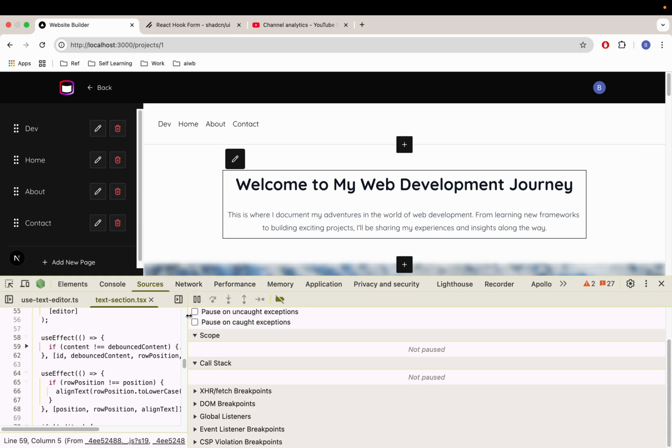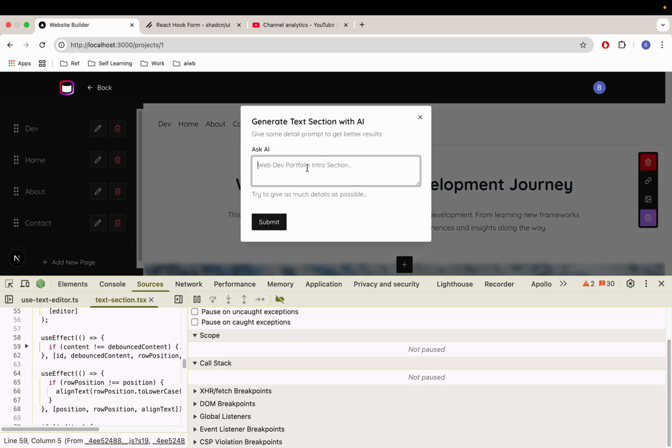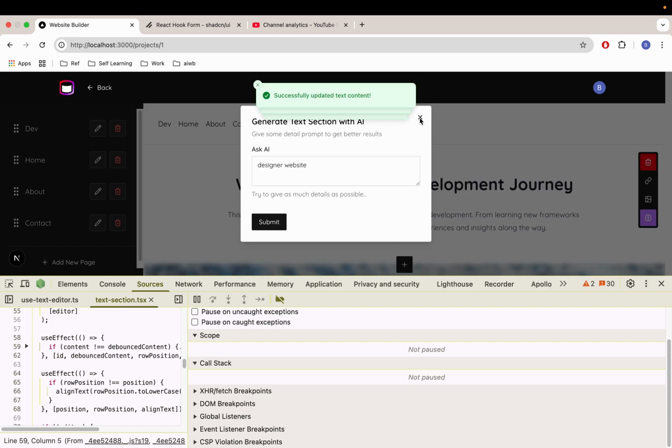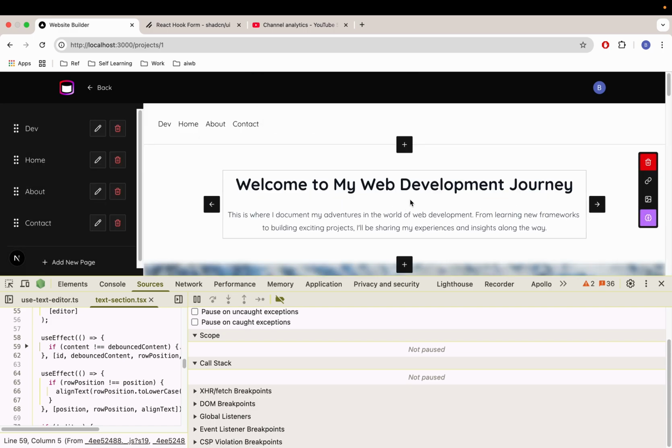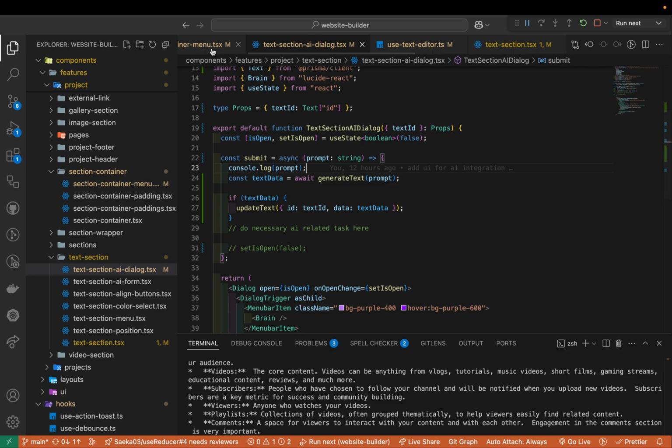Let me try one more time. So here, let's change it to designer website. Oh, it changes, but it gets back. Okay, I'll try to minimize re-rendering as much as possible.